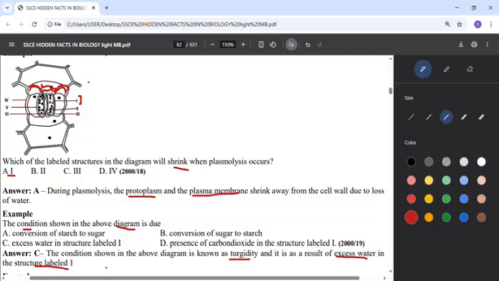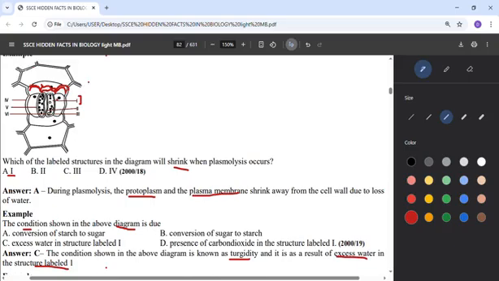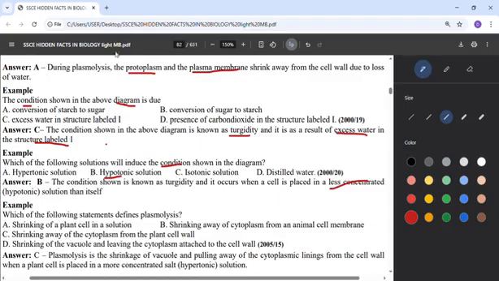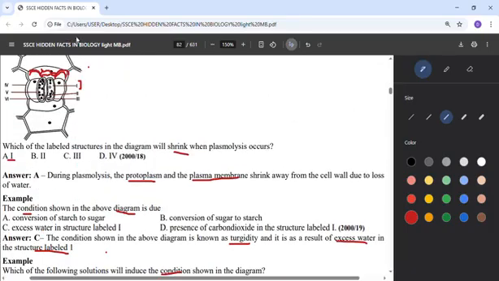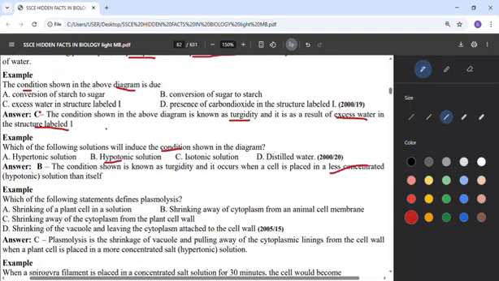That's the one I showed earlier about the cytoplasm and the vacuole, and how it was shrinking, leaving the body of the cell wall. So that's one. And the other way around, it will now swell if there is enough water. And that's what the next question is talking about: the condition shown in the above diagram is due to what? That's the excess water in the structure. So when the water was in excess, this diagram now expands to this point. So that's for the second question.